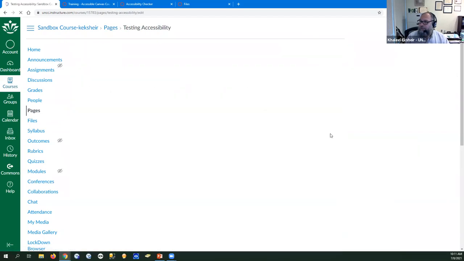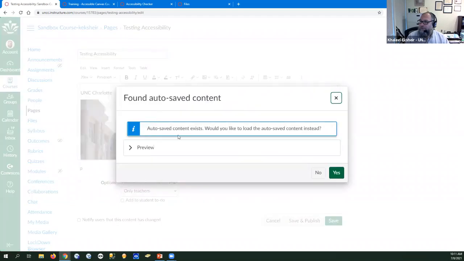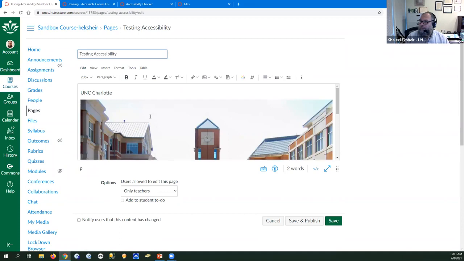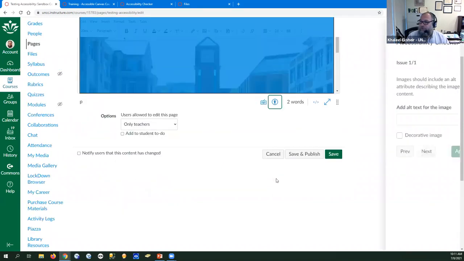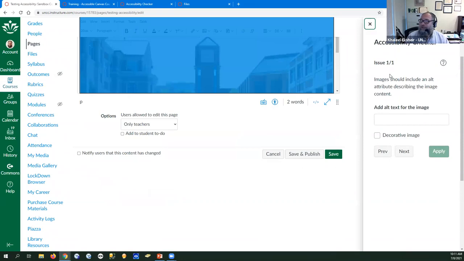If I click edit, right, this image doesn't have an alt text. That was intentionally made just for this course. You see, this is the icon. If you click on that, it will tell you that it is missing an alt text. And once you add the alt text, it should give you those balloons. I will not add it because I use that for my training. So I hope that you get the idea now.